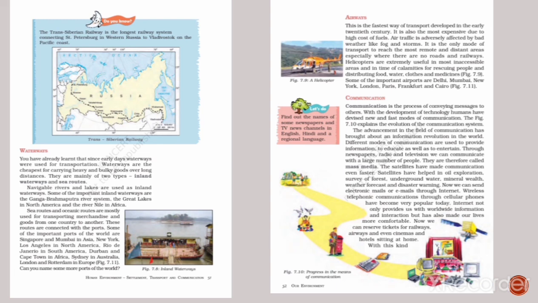The satellites have made communication even faster. Now we can send electronic mails or emails through the internet. Wireless telephonic communication through cellular phones has become very popular today. The internet not only provides us with worldwide information and interaction but has also made our lives more comfortable. Okay? Thank you.